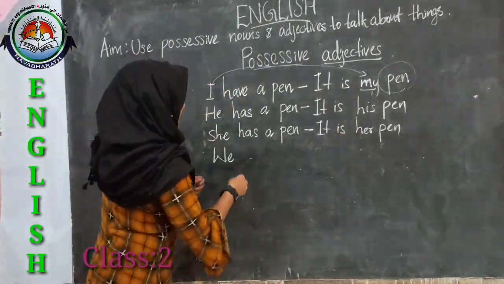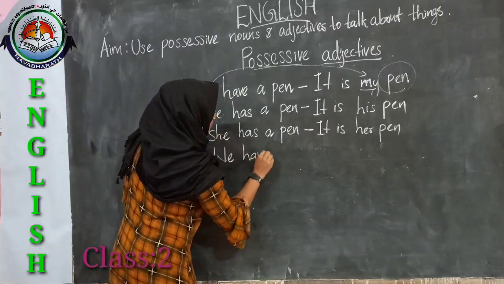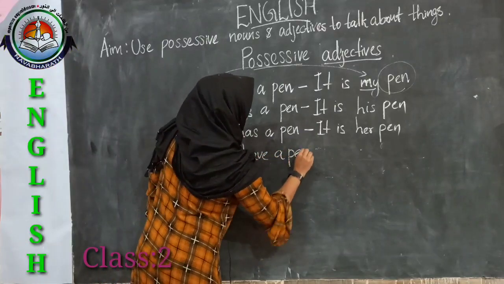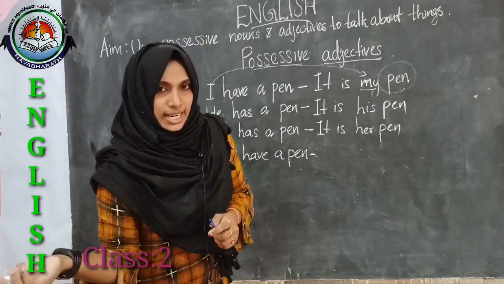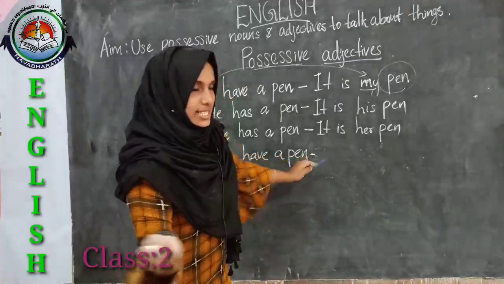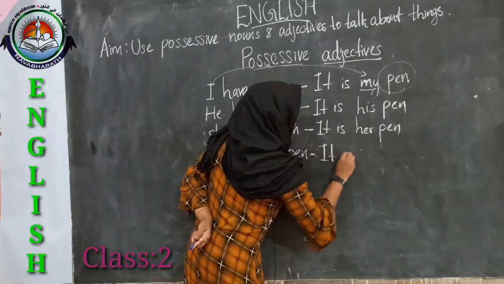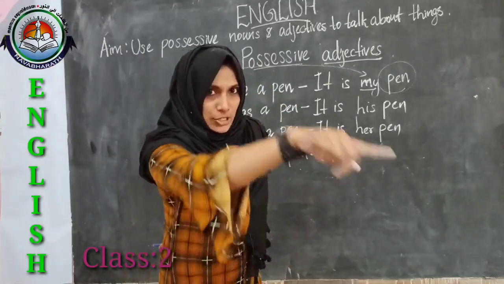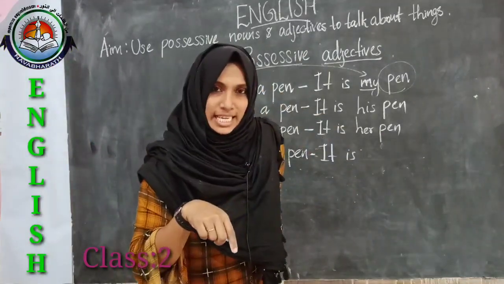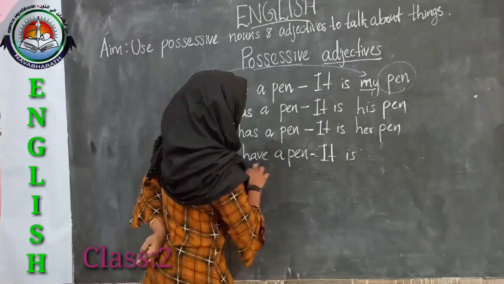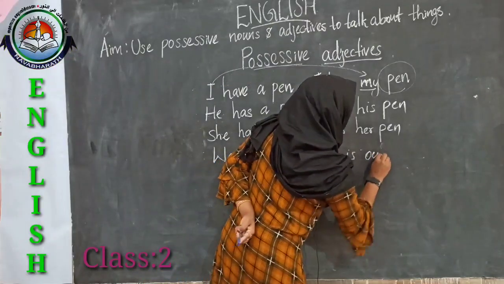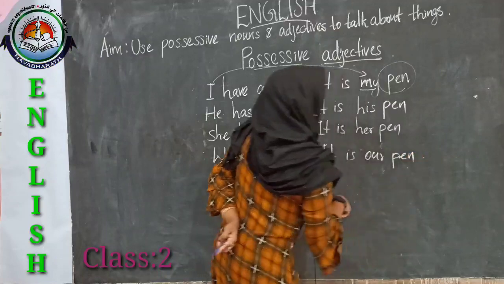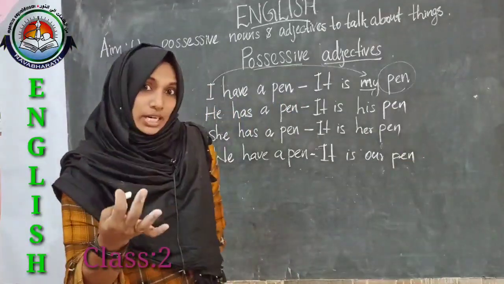So we can say we have a pen. So it is whose? Yes, you are also there and ma'am is also there. So together we can say our. So it is our pen. It is our pen.